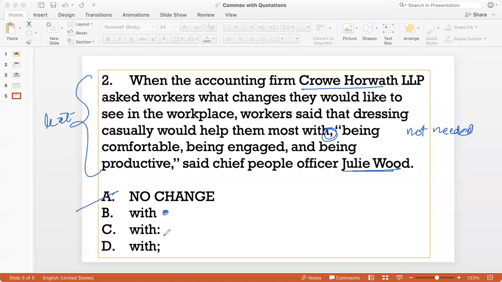Okay, a colon can start a quotation, but only in cases where you use a full quotation, right? For example, my father said, colon, go take a break. But in situations like this, when you are selectively using a quotation, a colon is not needed. And a semicolon is definitely not needed because a semicolon is used between two independent sentences. So here, the right answer is no punctuation.